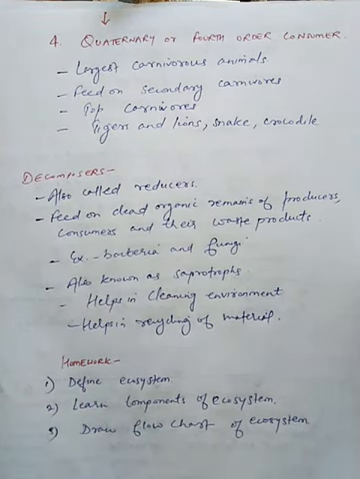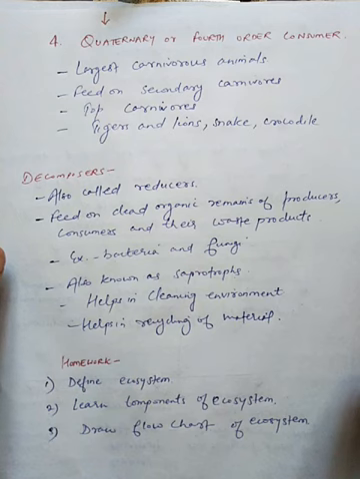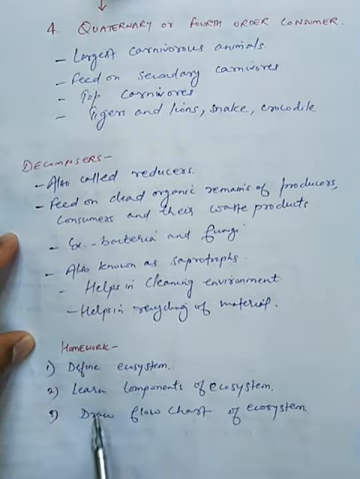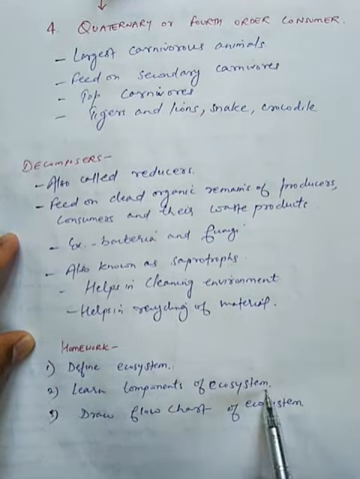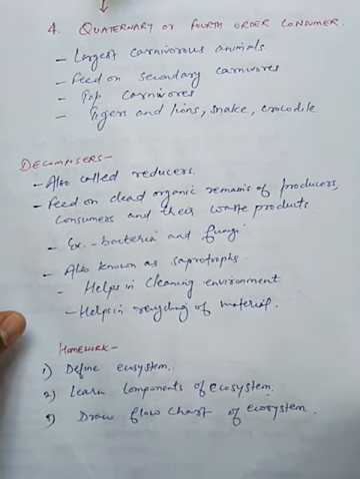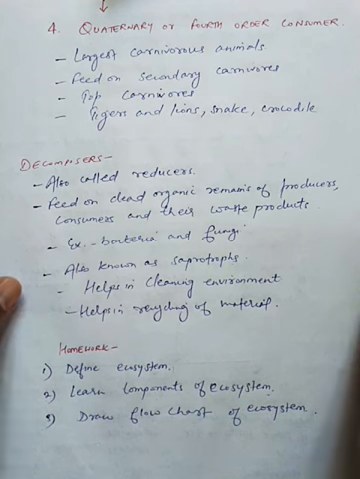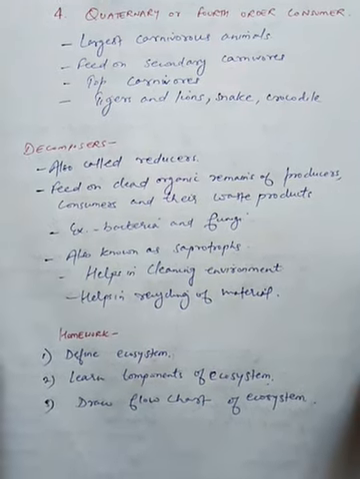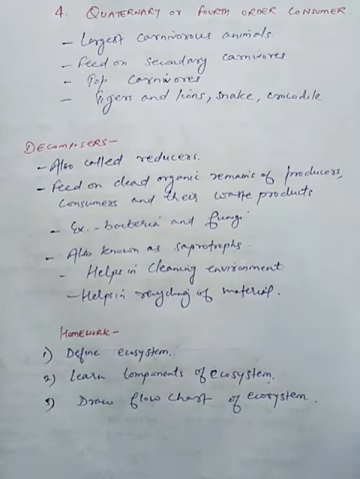So today we have discussed the ecosystem and its components. For today your homework is: define ecosystem, learn components of ecosystem and draw a flowchart of ecosystem. In the next lecture we are going to discuss abiotic components, which means the components which do not have life, which are non-living, and we will discuss this in the next lecture.